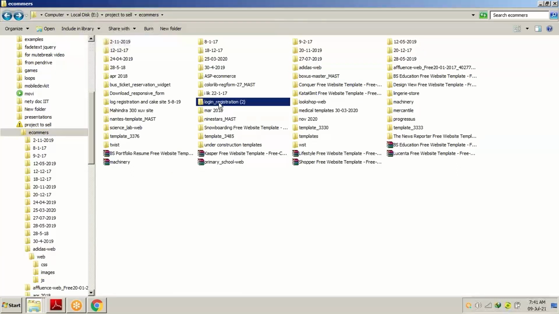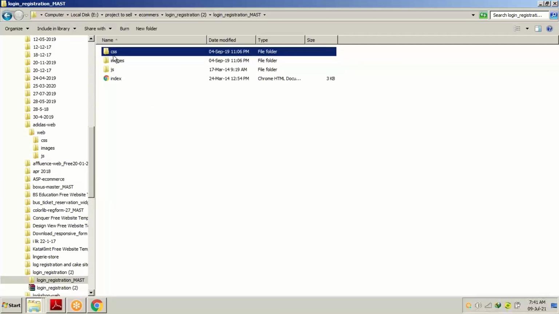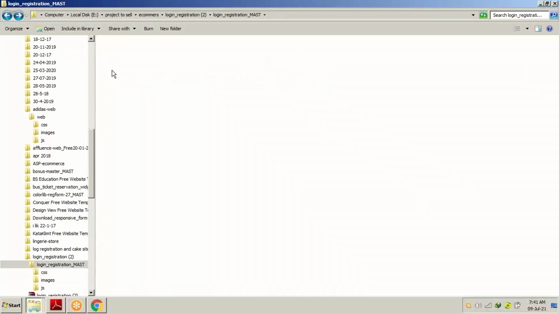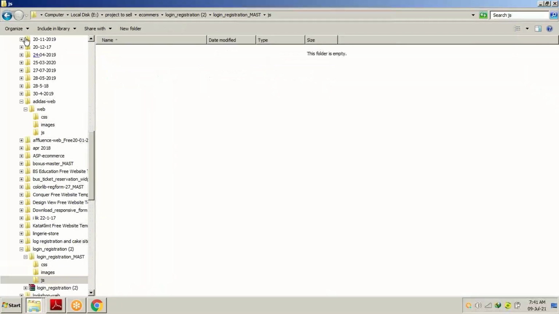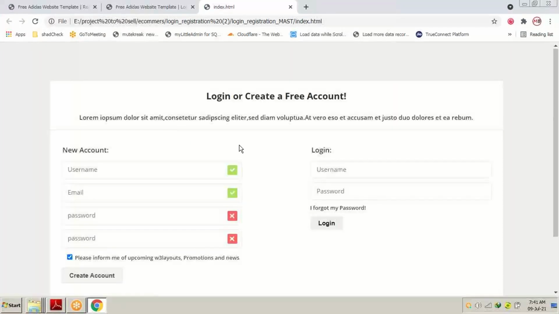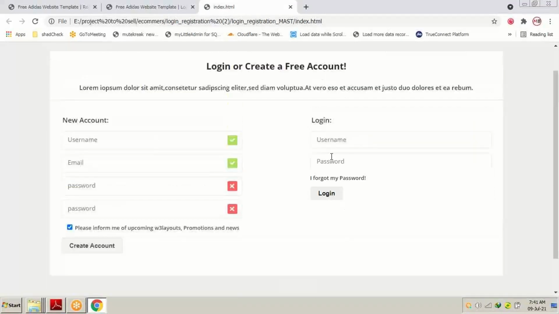We have a login registration template right here with only one CSS file and two images. We don't have any JavaScript. We just have one index file. When we open this index file, you're going to see this kind of design.